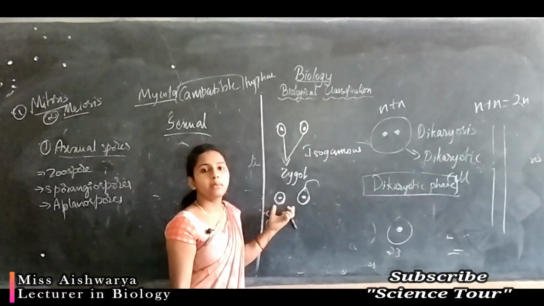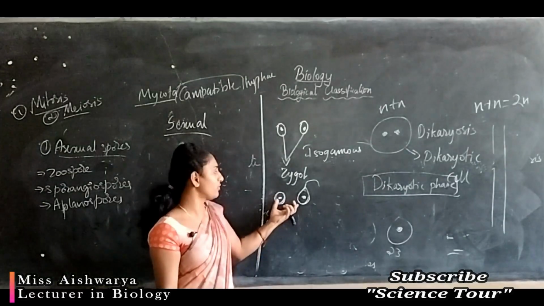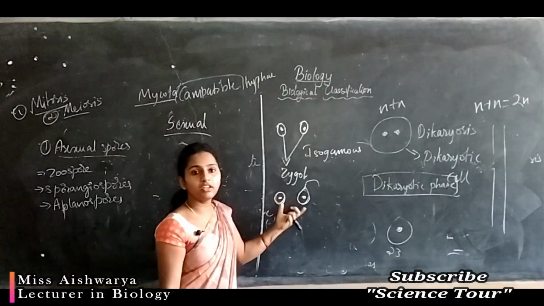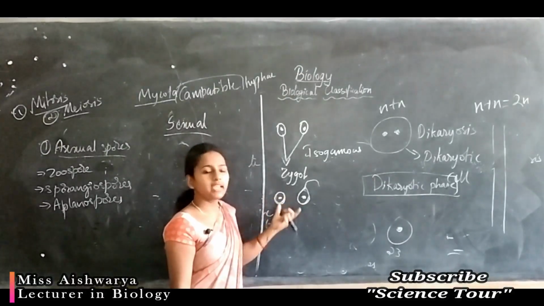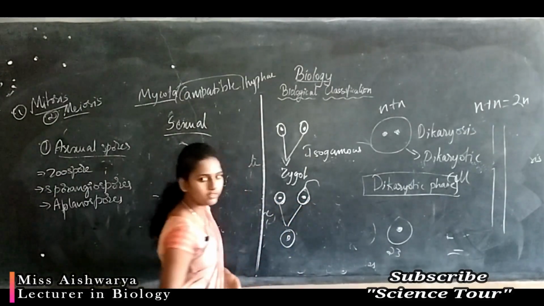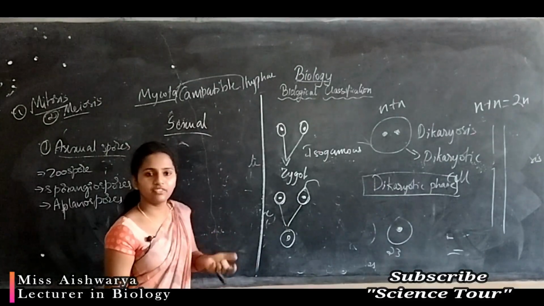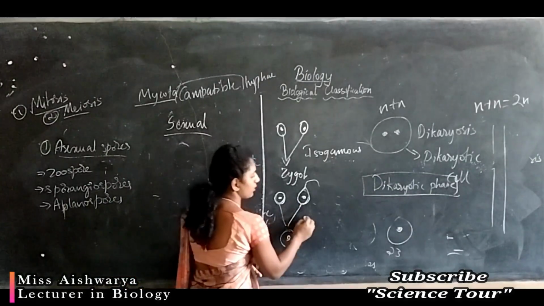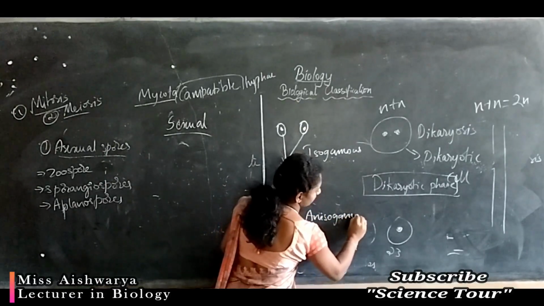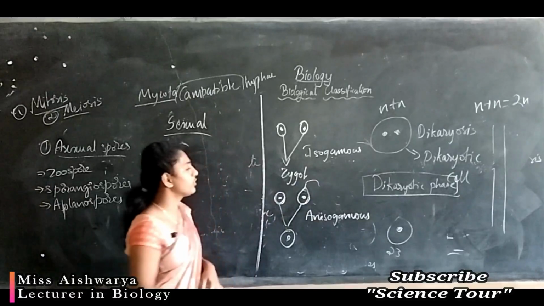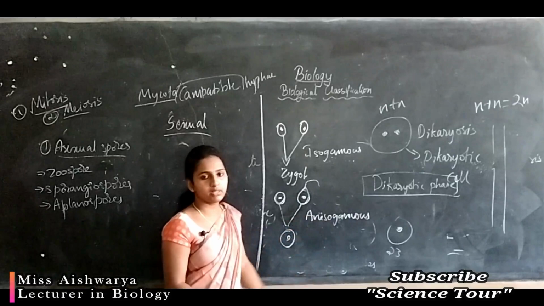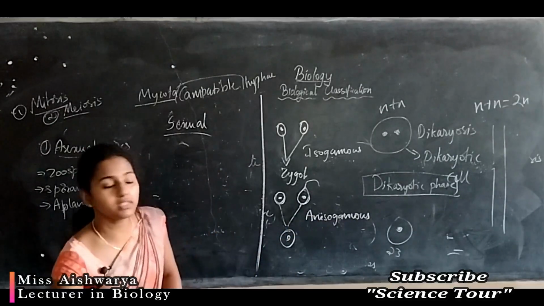The fusion takes place between two dissimilar gametes, which differ morphologically or structurally, and also gives a zygote. We call this fusion between two morphologically different gametes anisogamous sexual reproduction.